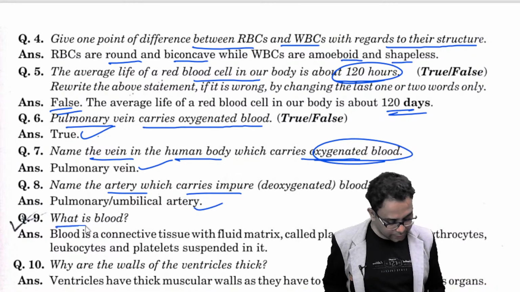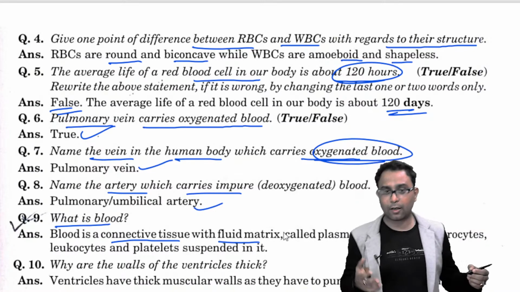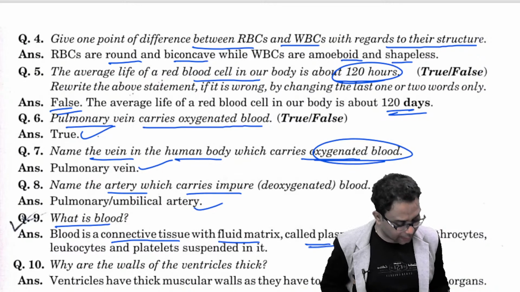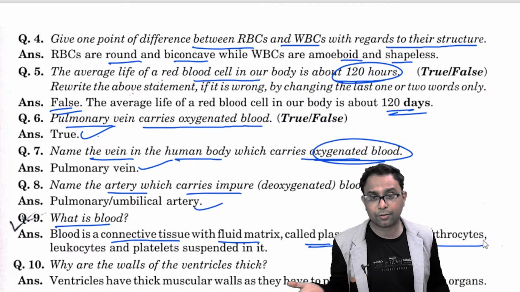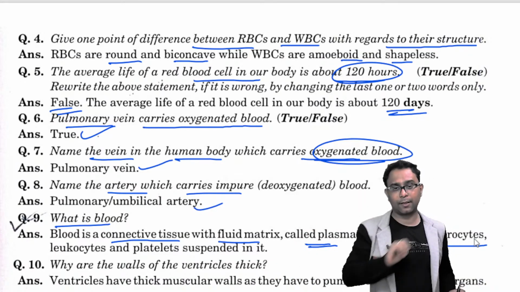Next question, what is blood? Blood is a connective tissue with fluid matrix. This fluid matrix is called the plasma, and it contains the erythrocytes, leukocytes, and platelets suspended in the plasma.